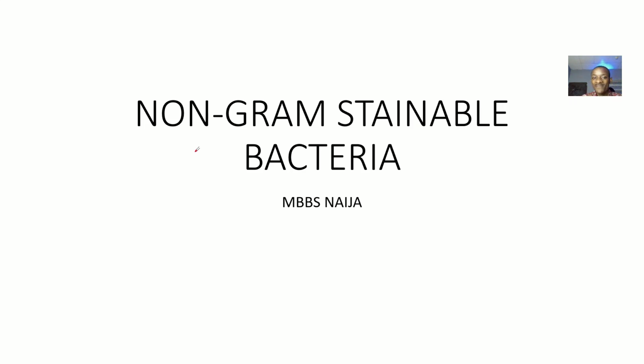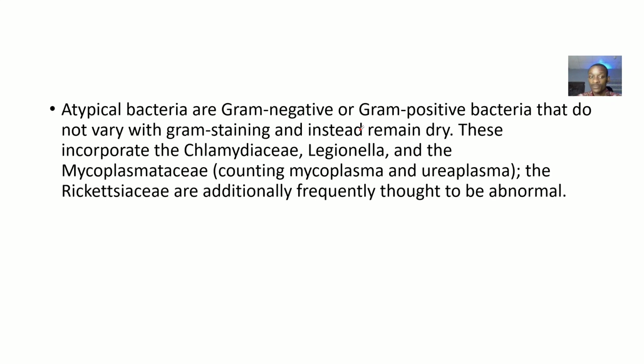All right, so we have the non-gram stainable bacteria. These types of bacteria won't stain on anything. If you apply Gram stain to them, they will not be stained, they'll just remain dry. We are just trying to define them, then look at the examples that fall under this classification. They are also known as atypical bacteria. Atypical bacteria are gram negative or gram positive bacteria that do not vary with Gram staining. Instead, they will remain dry.